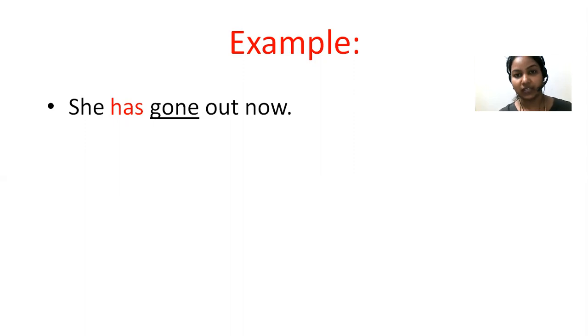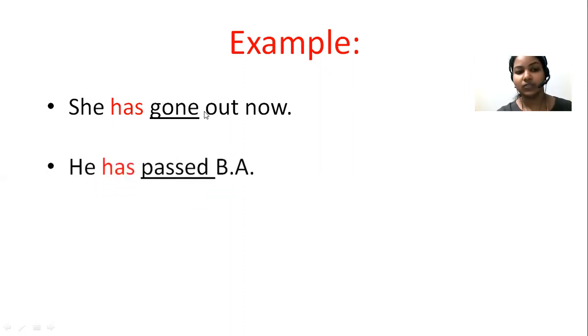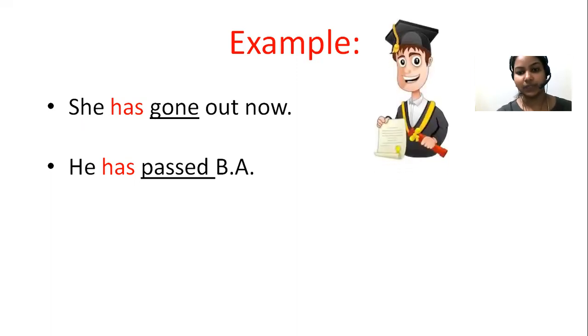Here the action has just now been completed, so you have to write it in present perfect tense. Here, she has gone out. The subject is singular, so you have to write has plus the third form of the verb, that is gone. So she has gone out now. Look at the second one. He has passed BA. Again it is a singular subject, so you have to write has passed. Passed is the third form of the verb. The action just now completed.